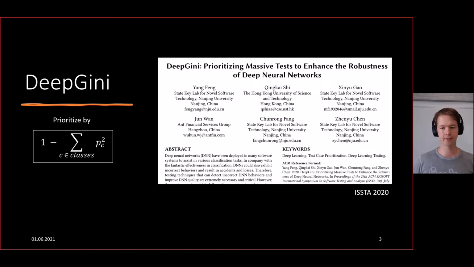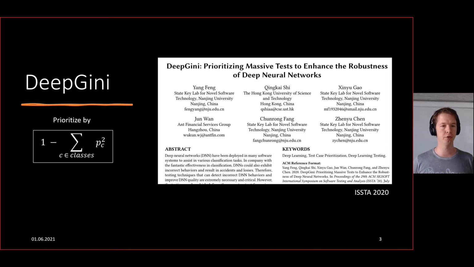To that extent, I think two years ago at ISSTA, a paper was proposed called DeepGini, where they proposed to use the Gini impurity for classification problems to collect samples which can be used to identify DNN faults, hence samples which lead to a misclassification, or to select samples to retrain the model, so-called active learning.